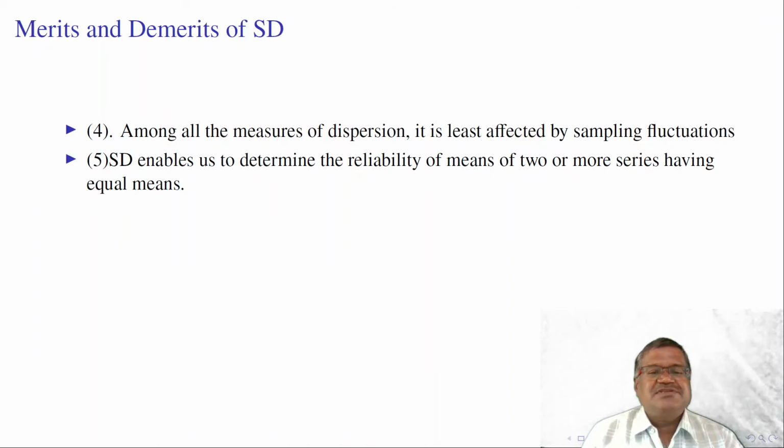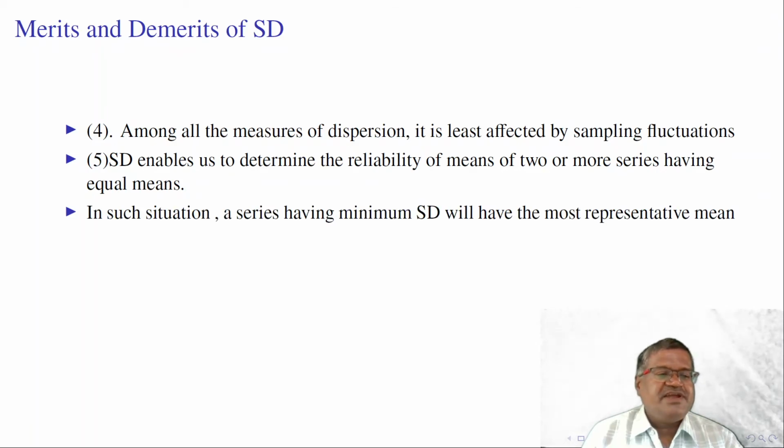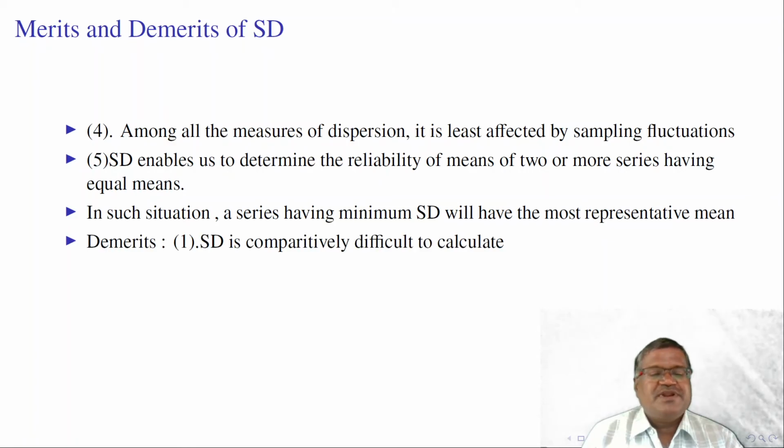Standard deviation enables us to determine the reliability of means of two or more series having equal means. When the means are the same, we need to find standard deviation to describe the data more clearly. In such a situation, a series having minimum standard deviation will have the most representative mean.